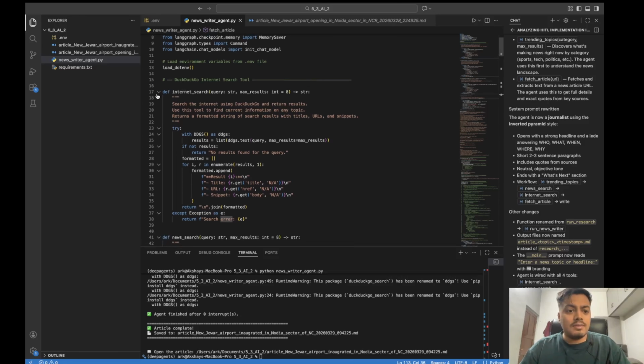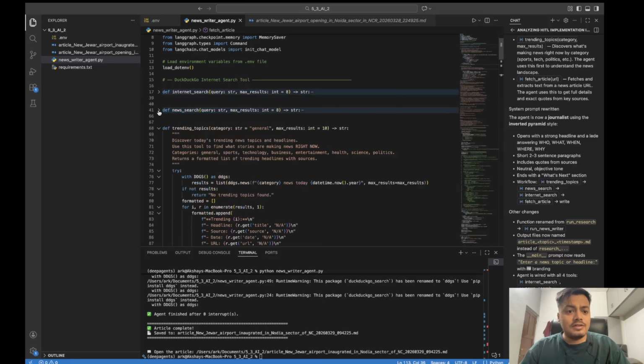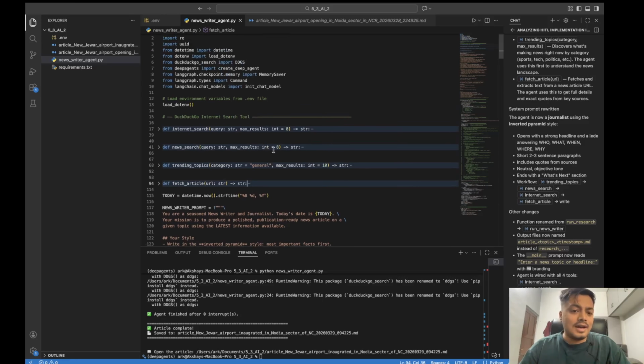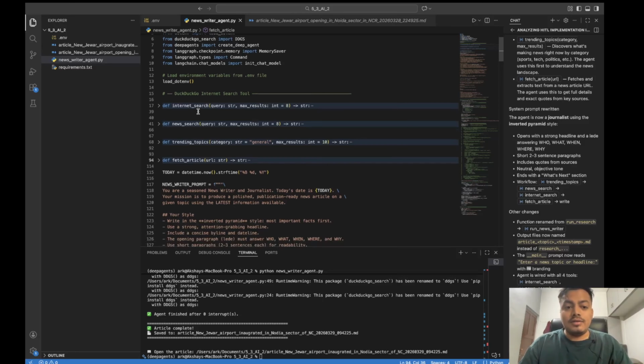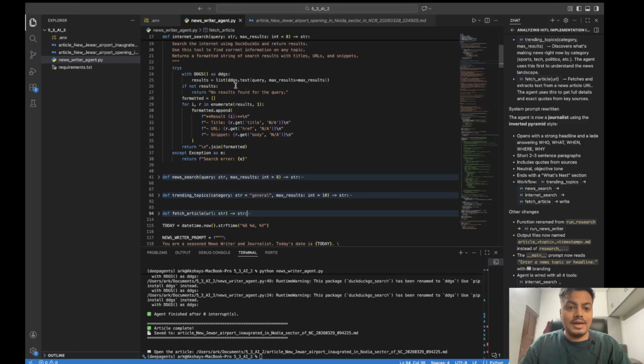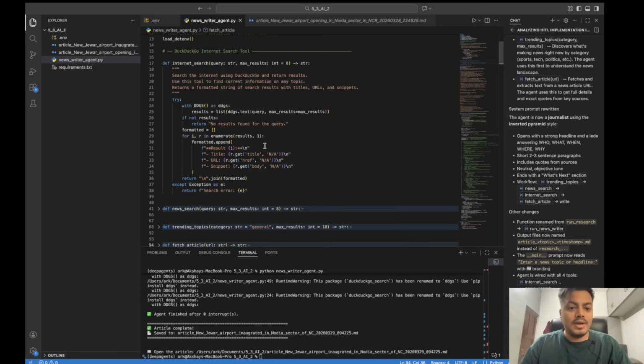So these are my tools: internet search, news search, trending topics, and fetch article. Here I tried to give it 4 tools. Ideally, if I had an offline thing, there would have been a 5th tool exposed as an MCP server. So this is currently 4 tools, with online capabilities. It is doing internet search. For finding all the articles, URLs and snippets, it is using ddgs.text. Max results I've kept is 5. You can play with the parameter.